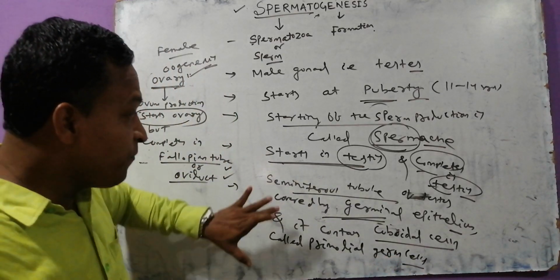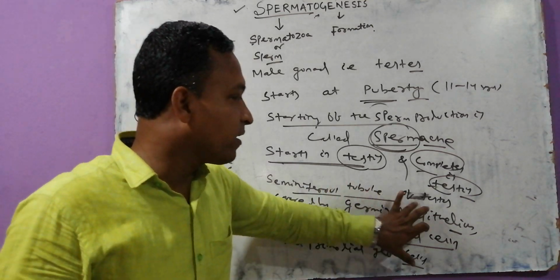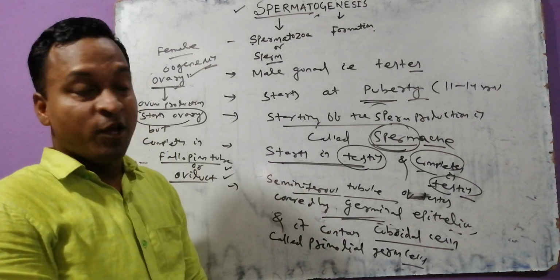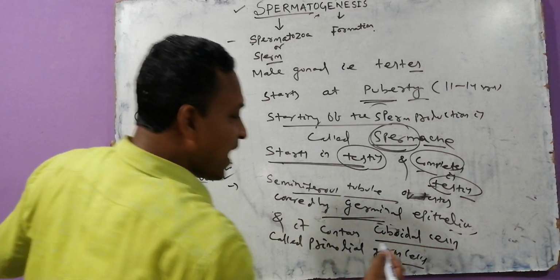The seminiferous tubule of the testis is lined by germinal epithelium, which contains cube-like or cuboidal cells called primordial germ cells, and which start spermatogenesis.